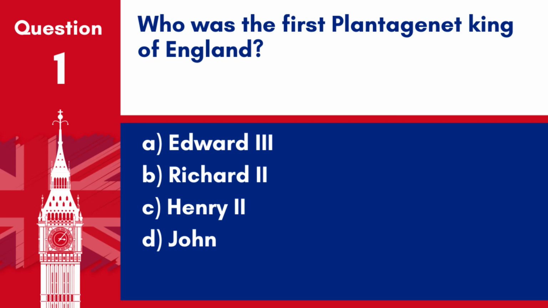Question 1. Who was the first Plantagenet King of England? A. Edward III. B. Richard II. C. Henry II. D. John. Answer. C. Henry II. Henry II was the first Plantagenet King of England, reigning from 1154 to 1189.